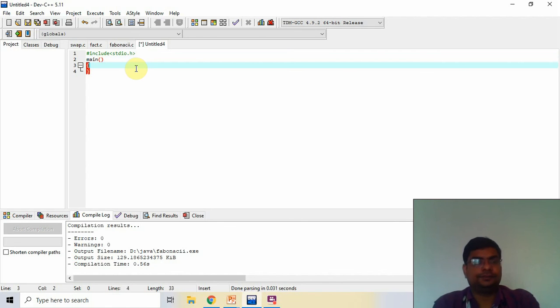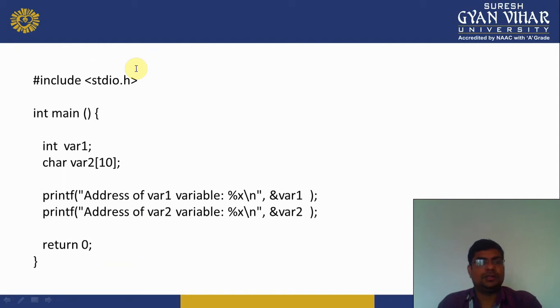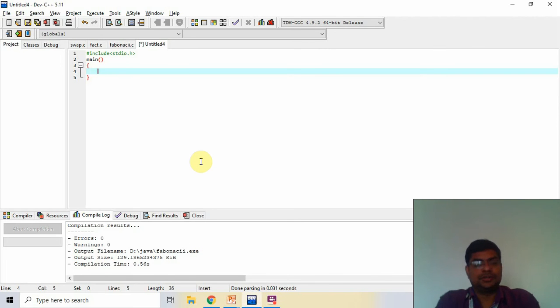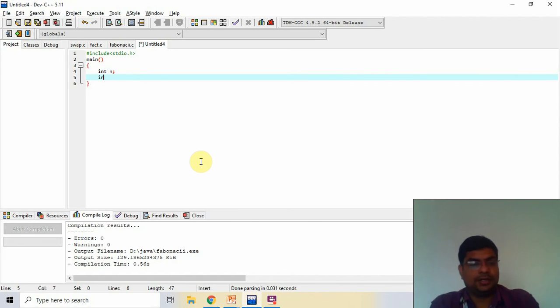Next, in this, variable 1 and variable 2, one is an array, so I print the address of this. So I create int n and int and array.